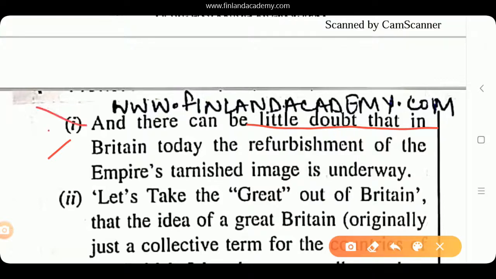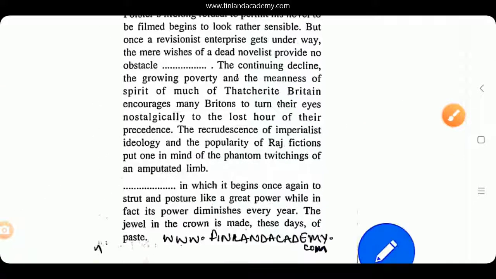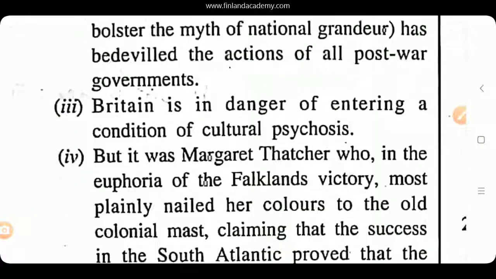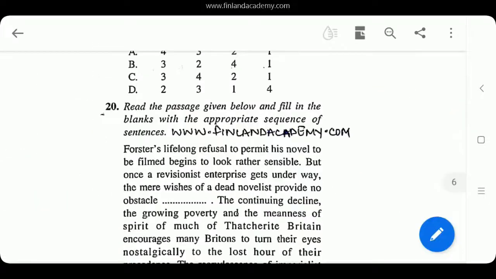So option number 1 is absolutely correct because they here say that there is a little doubt, but you see the entire paragraph is talking about the diminishing power of Britain. So 2 and 3 are the best suited answers for this paragraph that you have.